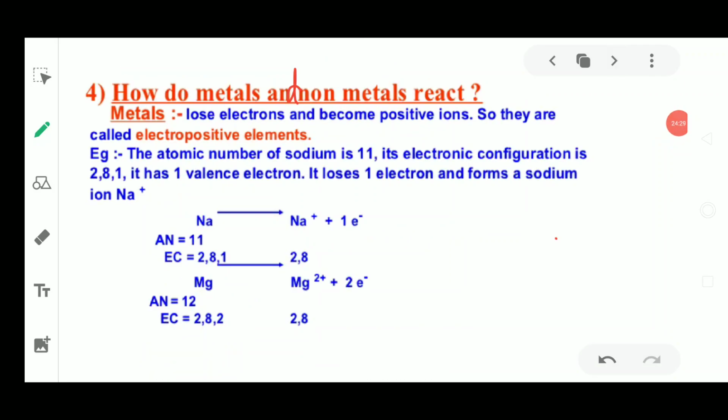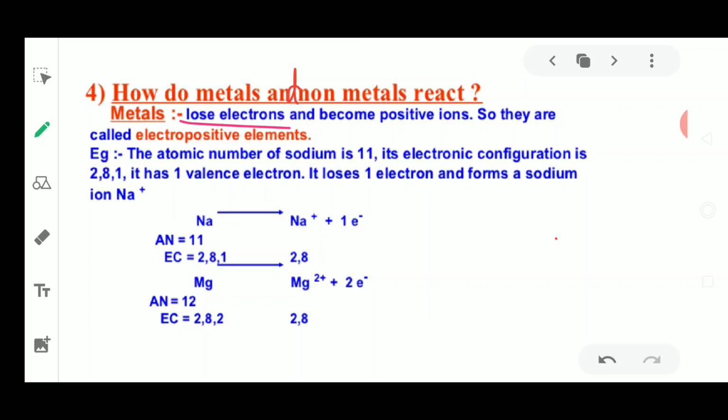Okay, now next, how are metals and non-metals going to react? So this is the next topic. Metal has a capacity to lose electrons. If a metal loses electrons, it becomes positively charged. Okay, so it becomes positively charged.